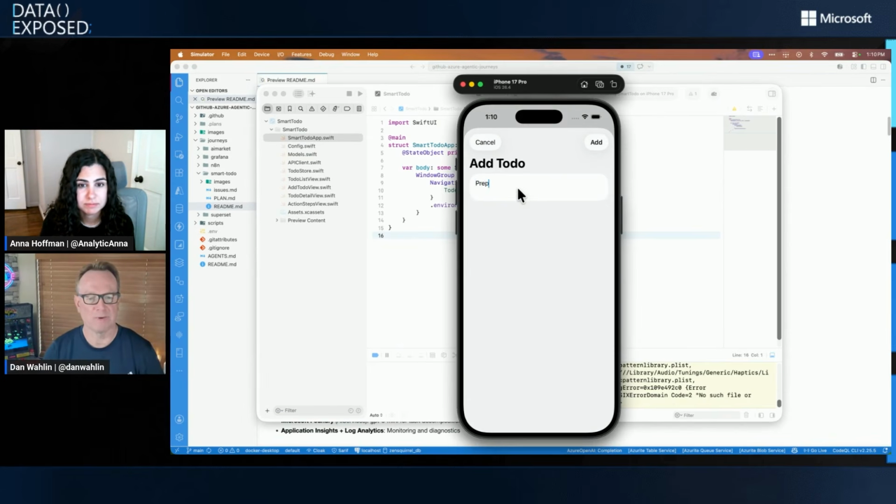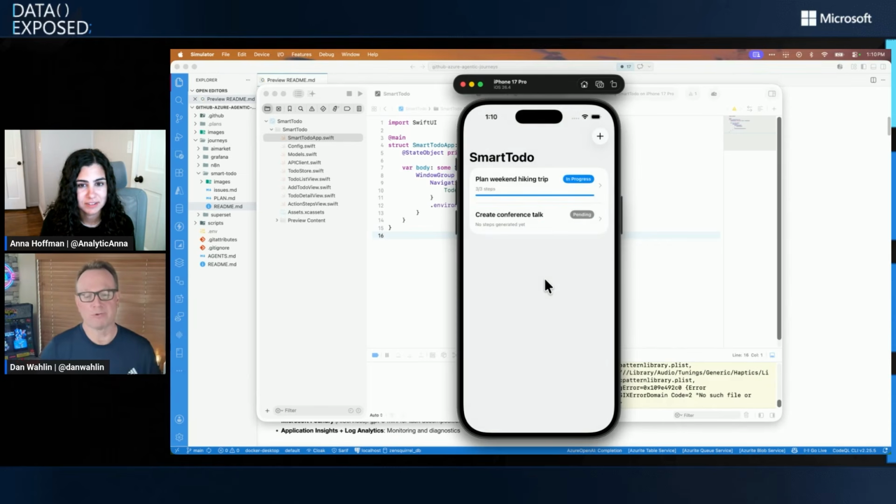So I'm going to say, create conference talk. Now, a lot of times when you do to-dos, that's all you put, and then it's sort of on you to fill in the blanks of what that means. So this should now go out, and I just thought it might have to warm up. No, it was pretty quick, my functions API, it warmed up pretty quick.